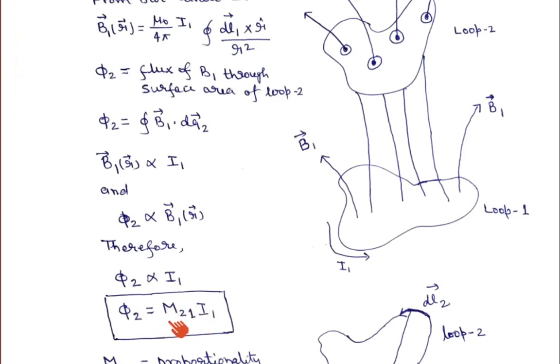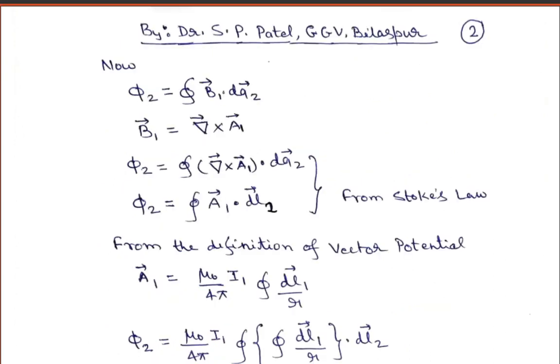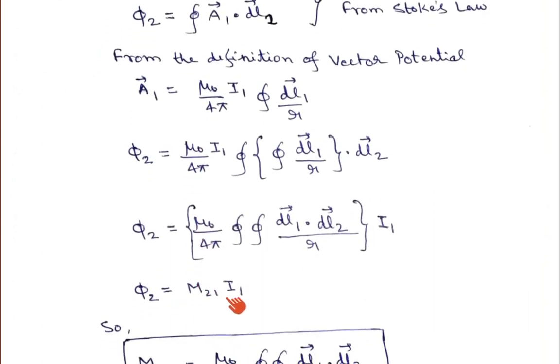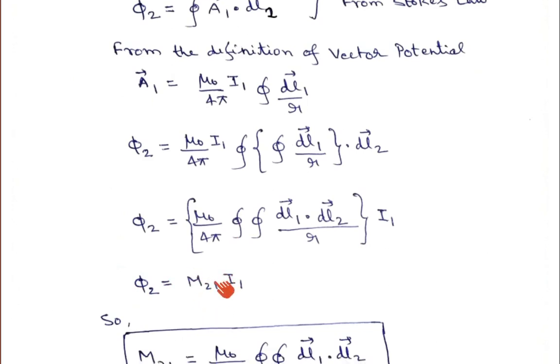If we compare both expressions, phi 2 equals this quantity and phi 2 equals this quantity, so we can get the mathematical expression for the mutual inductance of loop 2 because of the current flowing in loop 1.